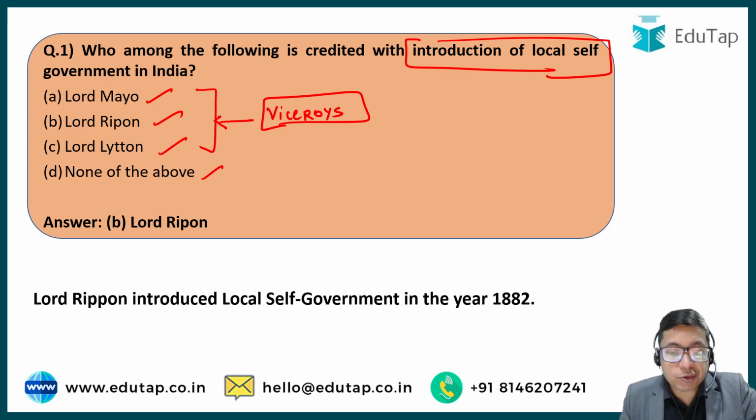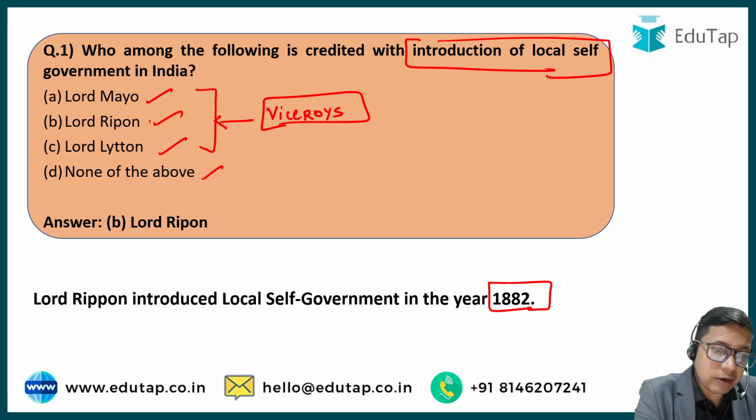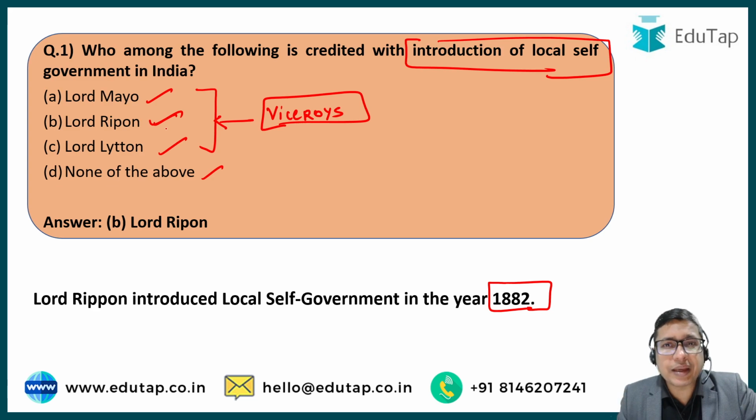Lord Ripon introduced local self-government in the year 1882. He came up with this legislation where Calcutta, at this time known as Kolkata, was also granted a municipal body to oversee the day-to-day administration of the Kolkata municipality. Lord Ripon is obviously one of those viceroys who has been very favorable to India. He came up with various different initiatives which actually helped the Indian masses.